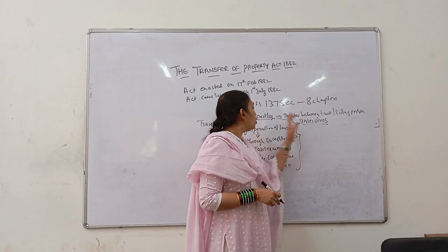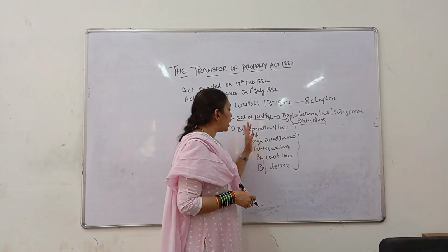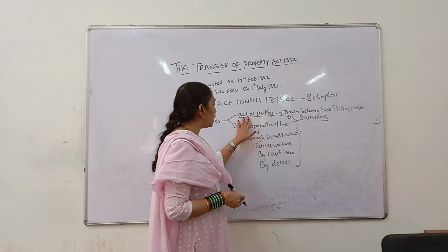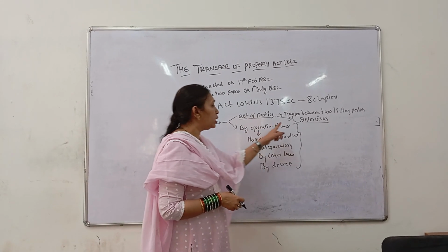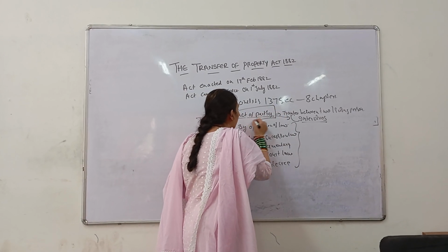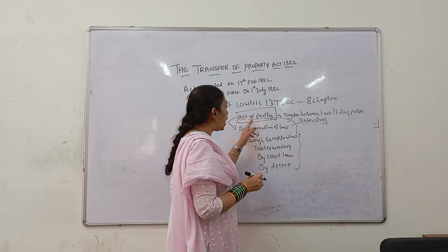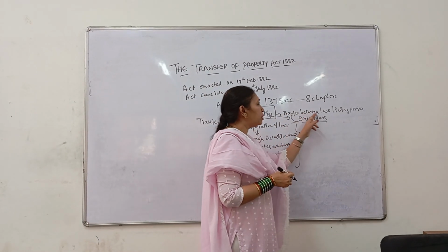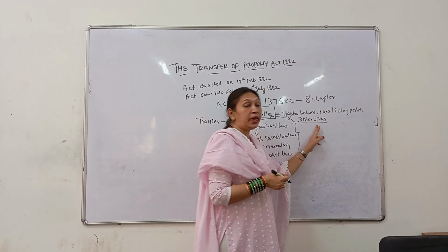Is it clear now? What are the transfers? So this is the transfer of property. In this way, by the act of parties and by the operation of law, we can transfer. And we are mainly going to deal with the act of the parties in the transfer of property, that is transfer between two living persons, called inter vivos.